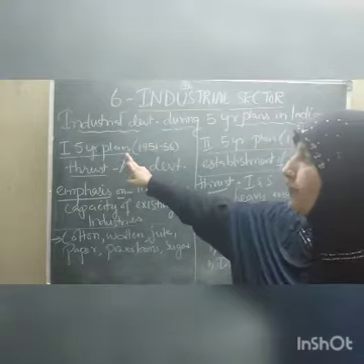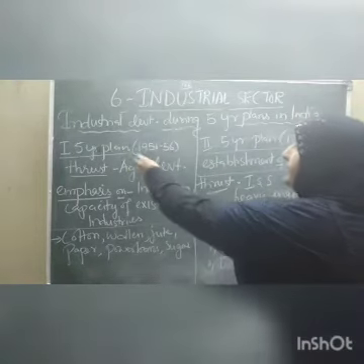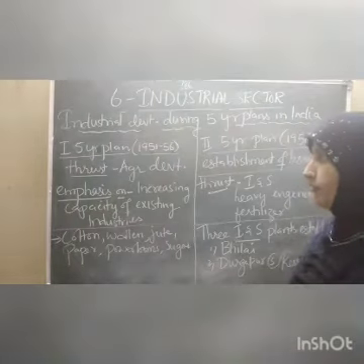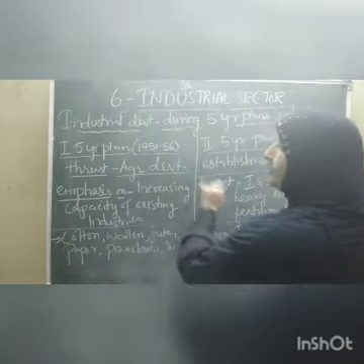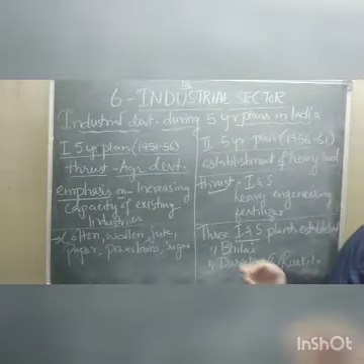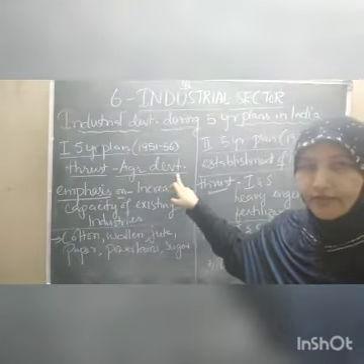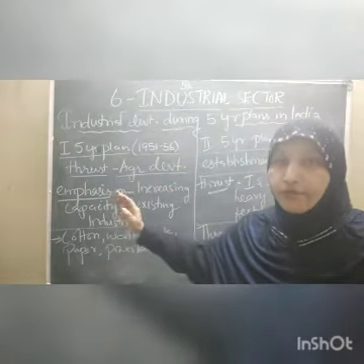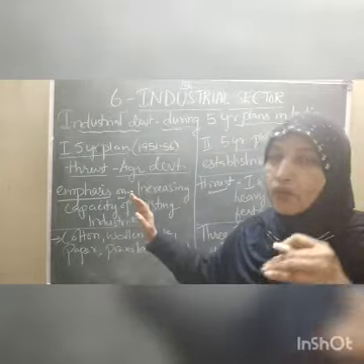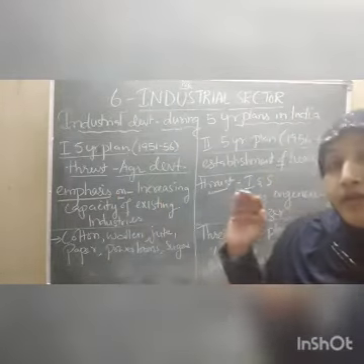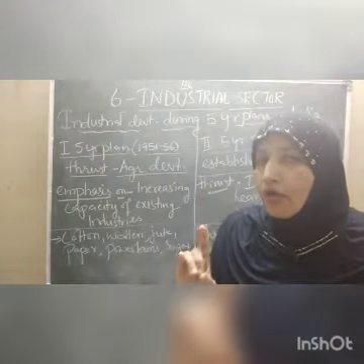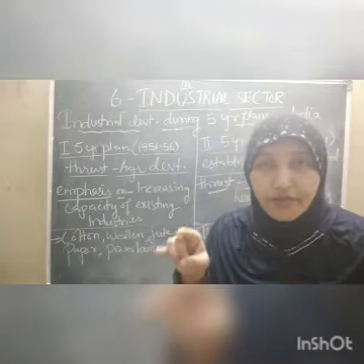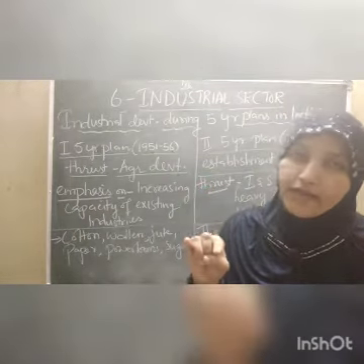So in the first 5-year planning period, 1951 to 56, the thrust area, the main area, is the agricultural sector. Because this topic is about industries, I am saying that in the first plan, importance was given to all those industries that were dependent on agriculture.